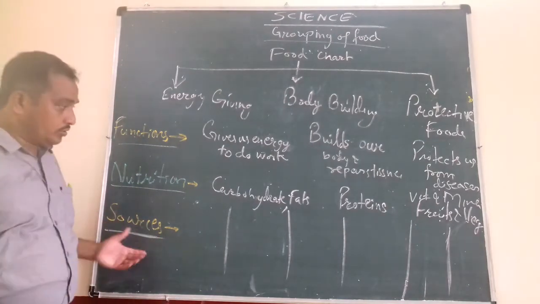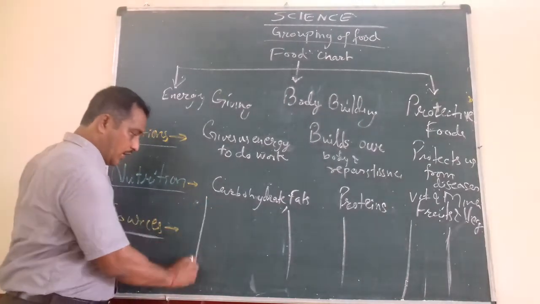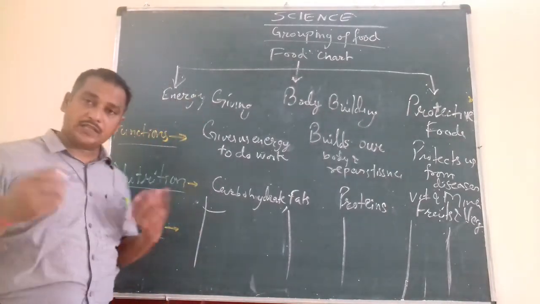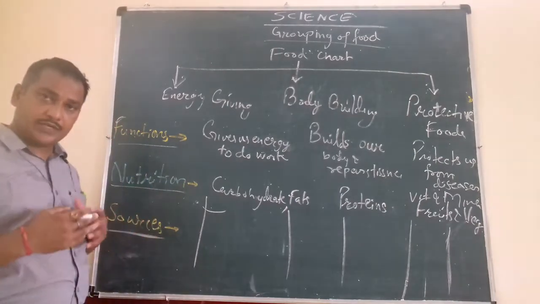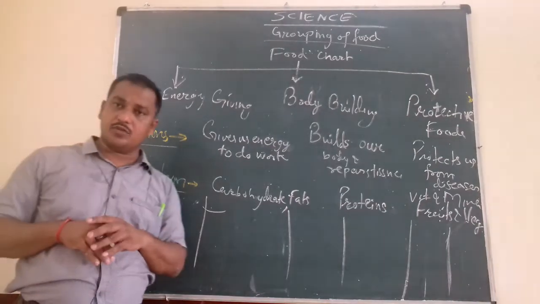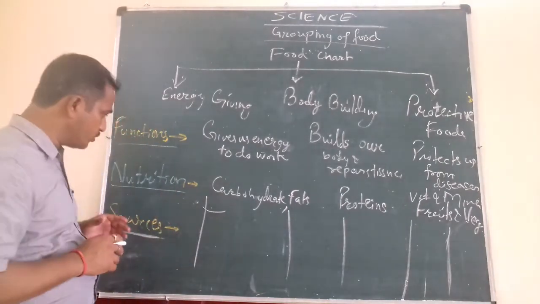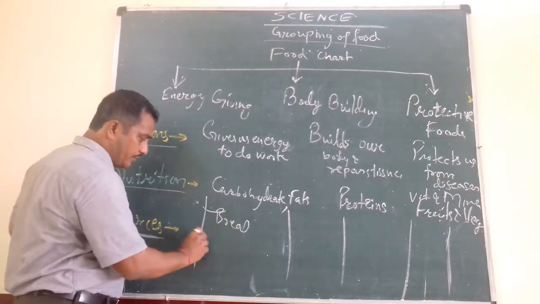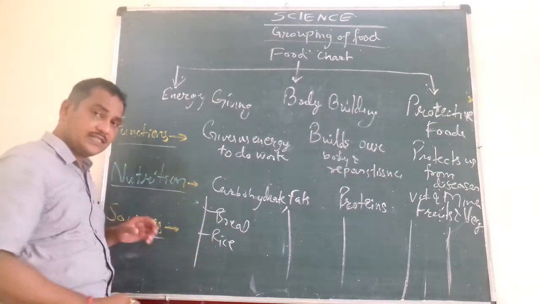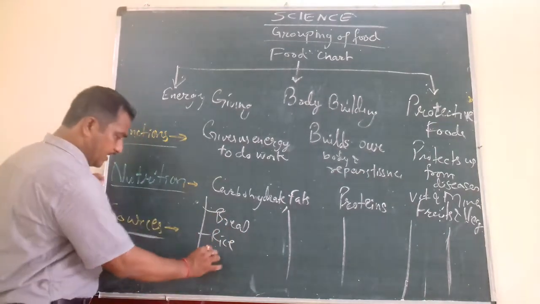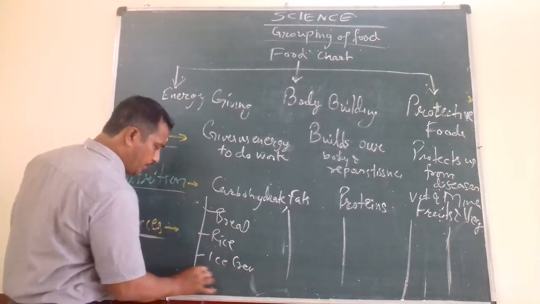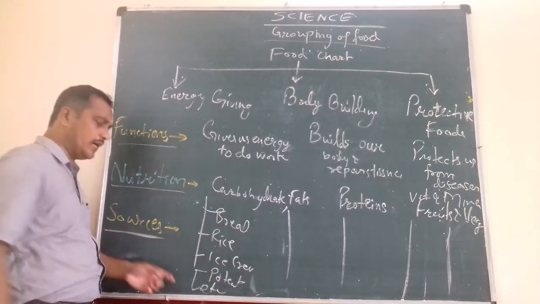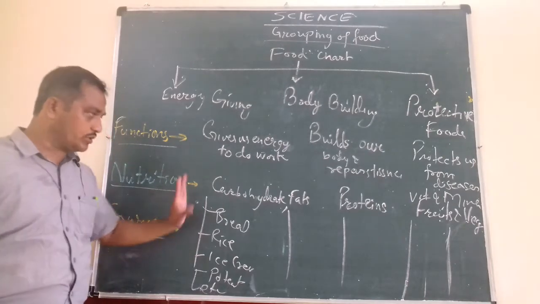So from which sources can we get carbohydrate? The bread, chapati that you are eating, rice you are eating, potato you are eating, ice cream, chocolates. So these are sources of carbohydrate. You can write here bread, rice, which contain starch, and ice cream, potato, and other things also, etc. So these are the sources of carbohydrates.